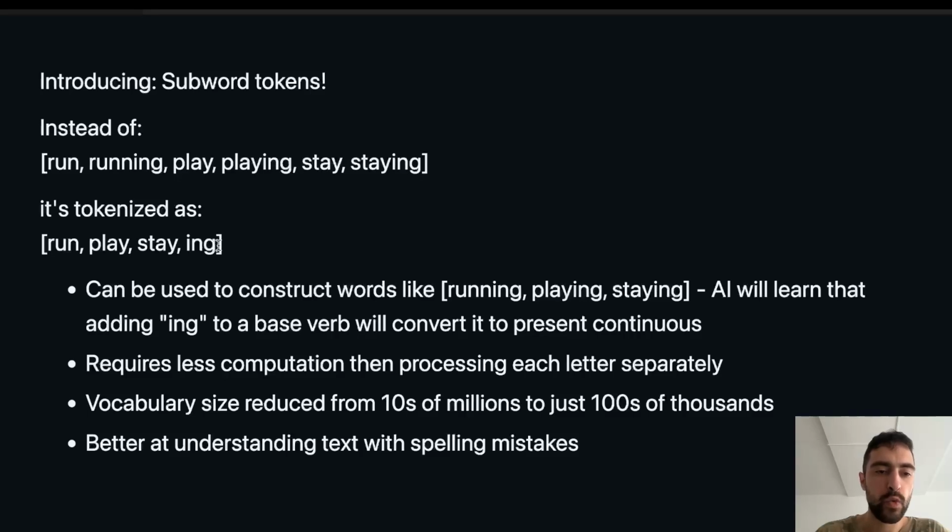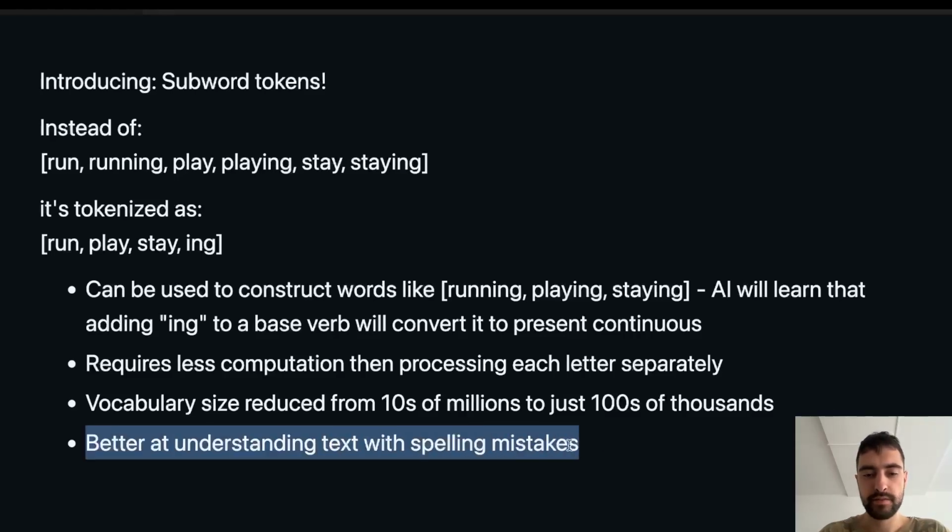Now we have a lot smaller vocabulary while also being able to construct these words, and doing it with a lot lower computation cost than constructing them with each letter. Vocabulary size goes from tens of millions for words to just hundreds of thousands, I think around 150,000 in Qwen, and probably others very similar as well. And as a note, this is also better at understanding text with spelling mistakes.